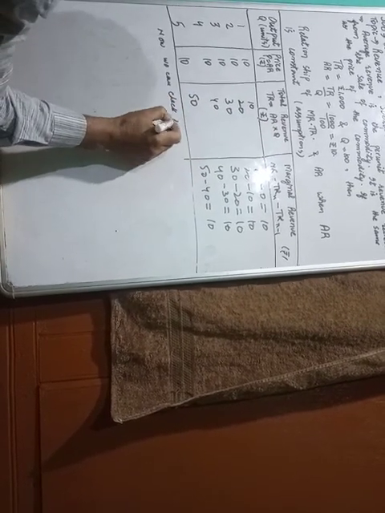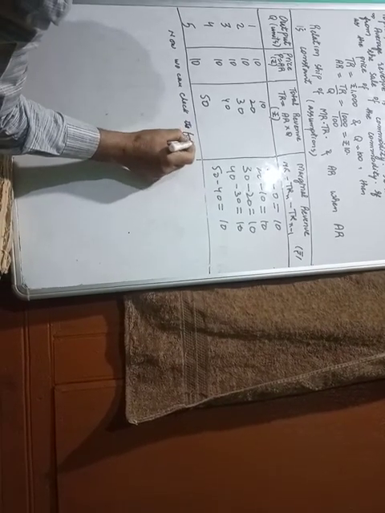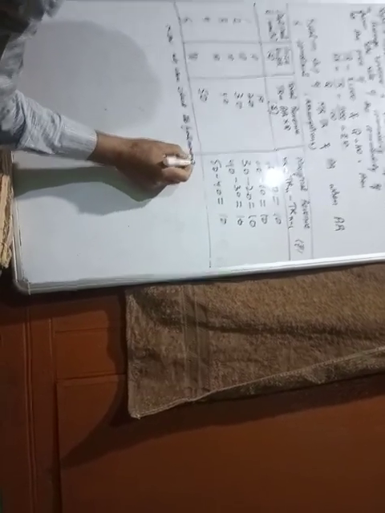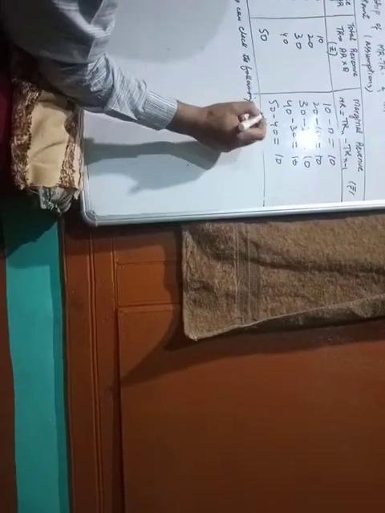Now we can check the following relationships.